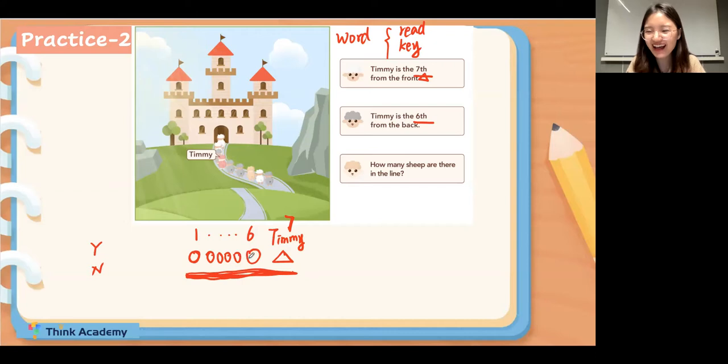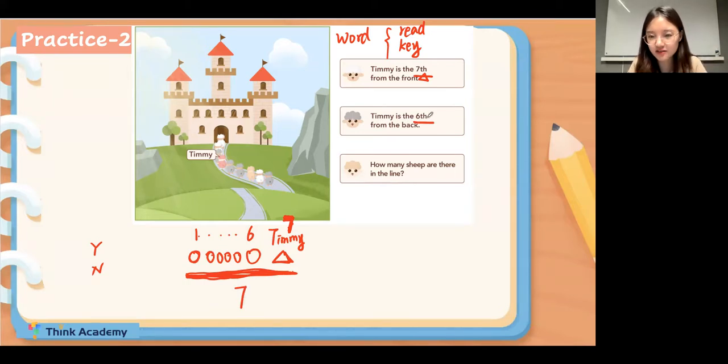Yes, everyone. Yes, think about it. If we count from the front, 1, 2, 3, 4, till 7. Timmy is the 7th. We are using the ordinal numbers. So Timmy will be included in the 7 shapes. Okay, got it? So there are 7 shapes, including Timmy. Okay, let's move on.